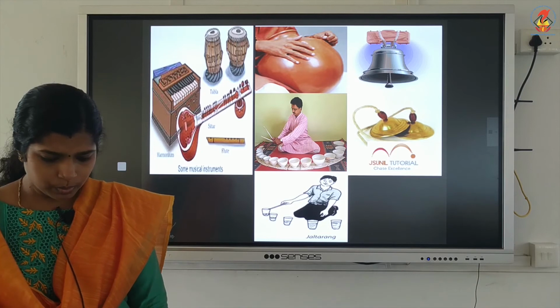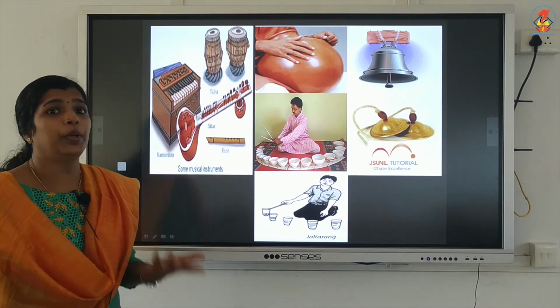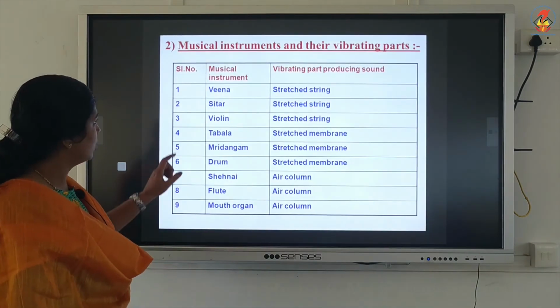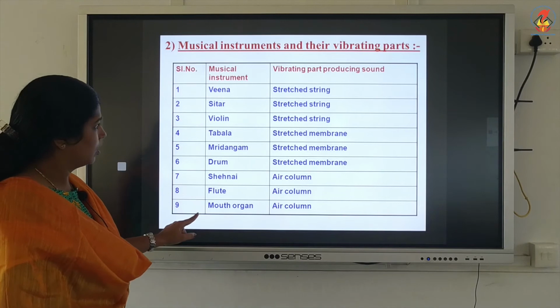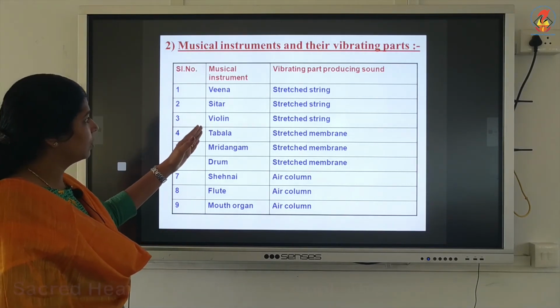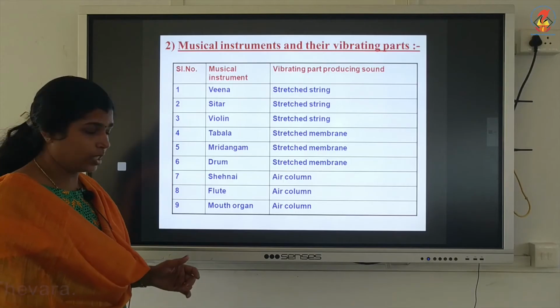Now, how do we hear or how do we produce sound? Already I mentioned: in veena, sitar, violin, a stretched string; tabla, mridangam, drum, a stretched membrane; shehnai, flute and mouth organ, an air column will vibrate and we will be able to hear the sound.